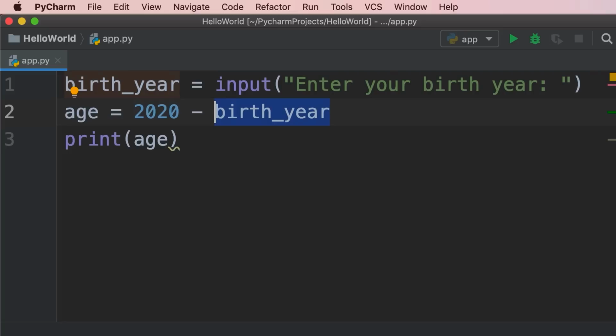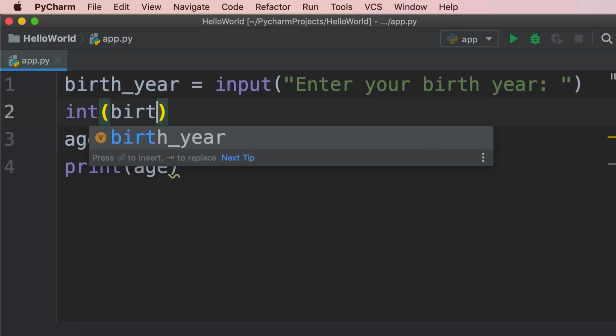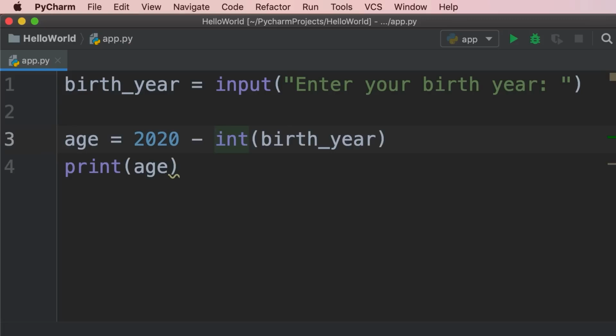The reason we got this error is that we tried to subtract a string from an integer. So our code looked like this, 1982. Now Python doesn't know how to subtract a string from an integer. So to solve this problem, we need to convert this string to an integer. Now in Python, we have a bunch of built-in functions for converting the types of our variables. So we have this int function. We can pass our birth year to it, and this will return the numeric representation of the birth year. So to solve this problem, we need to replace the string with the int function.